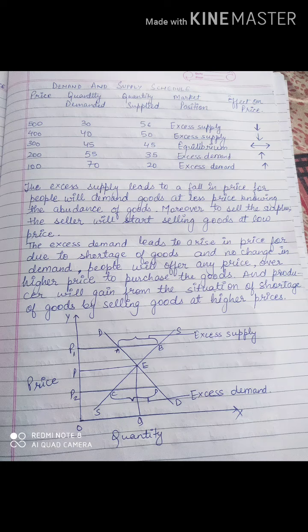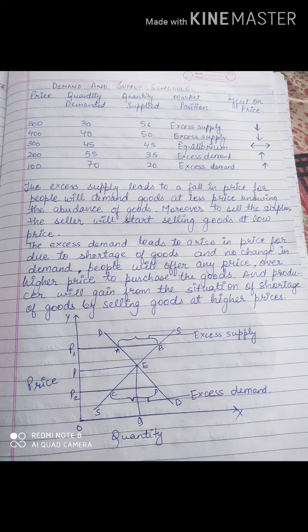Now the third situation. See, the price is 300, quantity demanded 45, quantity supplied 45. See, the demand and the supply both are in equilibrium. Both are equal. So what is the market position? This is the position of equilibrium. What will happen to the price? We will not change the price because this is the price which is meeting the demand and supply both.